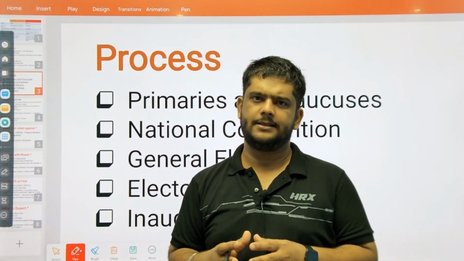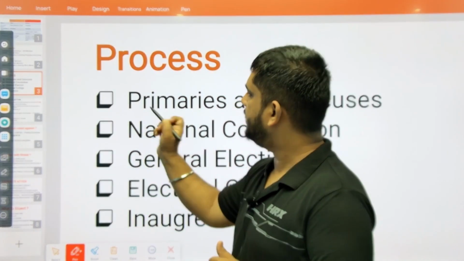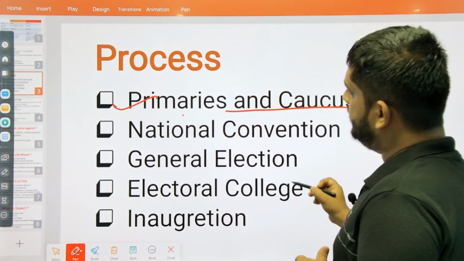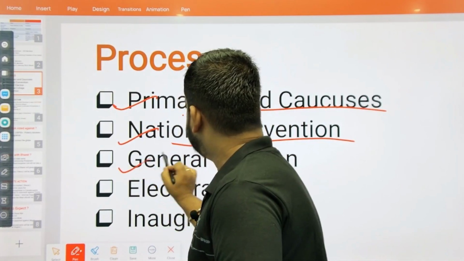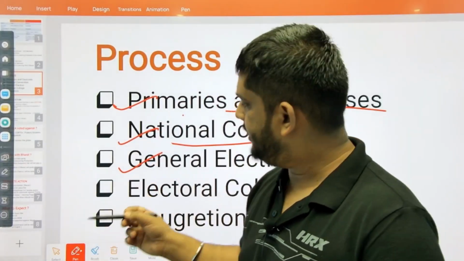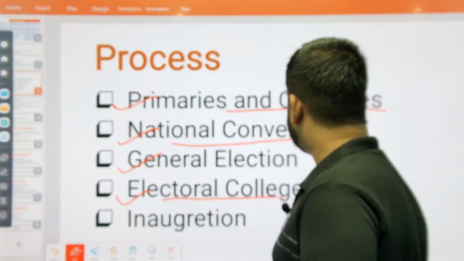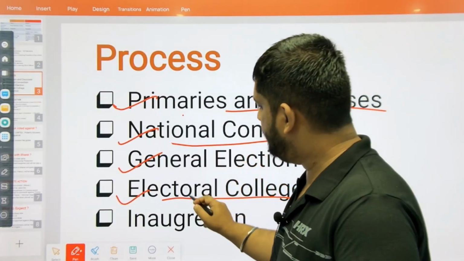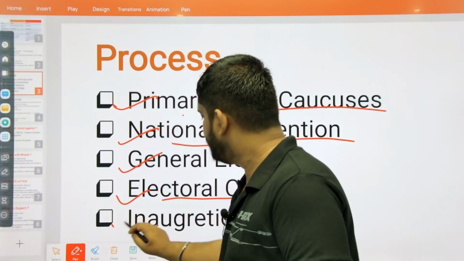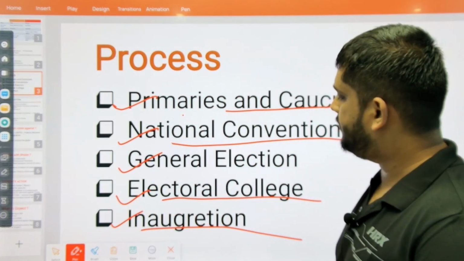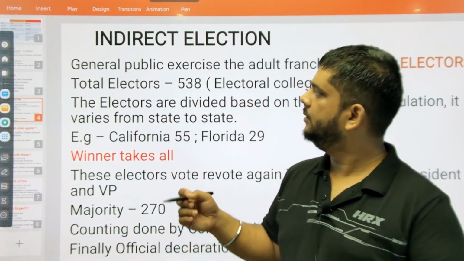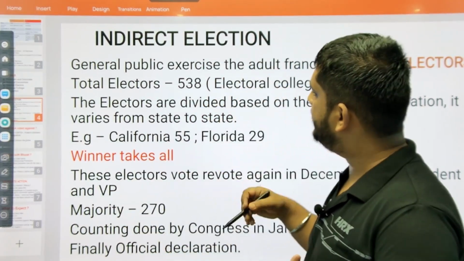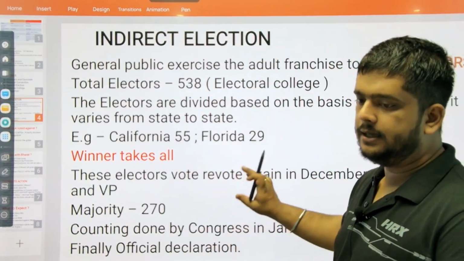The process of electing the President of the United States is quite complicated and lengthy. It starts with the primaries and caucuses. Then in the second step, it is the National Convention. Third, it is the General Election, which has recently concluded, right? After this is the Electoral College. We'll be explaining what the Electoral College is in the next slide. And at last, there is an inauguration. As we have already discussed, in USA there is an indirect election. How is it different from that of India? That's something we'll be discussing in this slide.